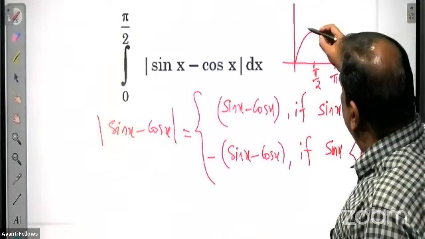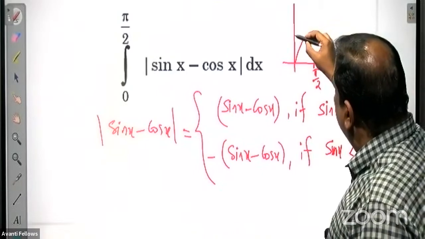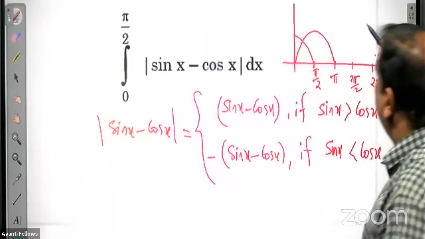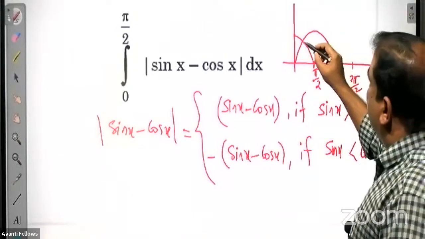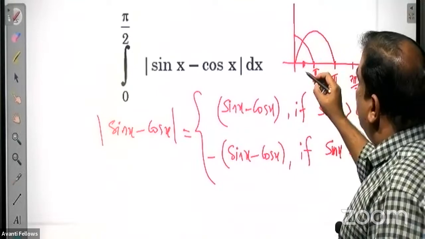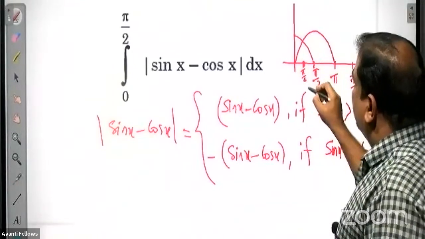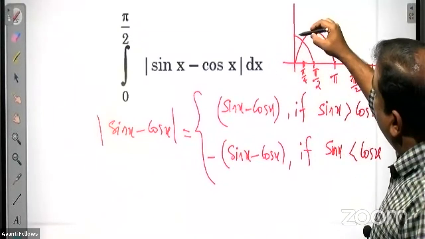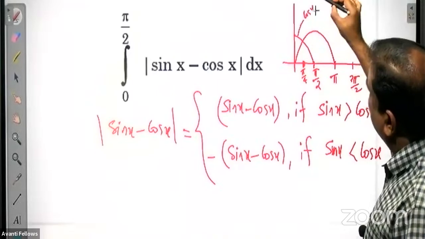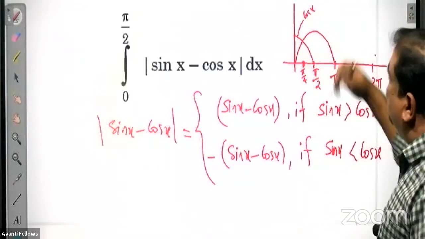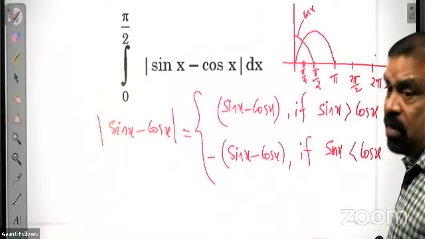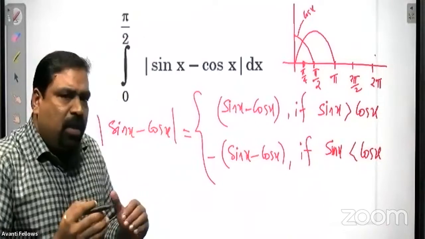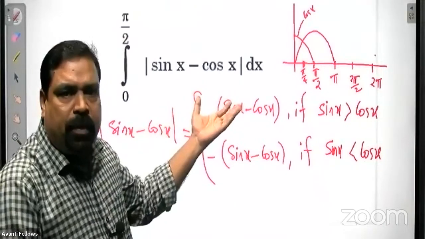And in the graph of cos x, cos 0 is 1 and cos pi by 2 is 0. So up to pi by 2, we can see that both are equal at the point pi by 4. For less than pi by 4, the graph of cos x lies above, that is, cos x values are greater than sin x values.